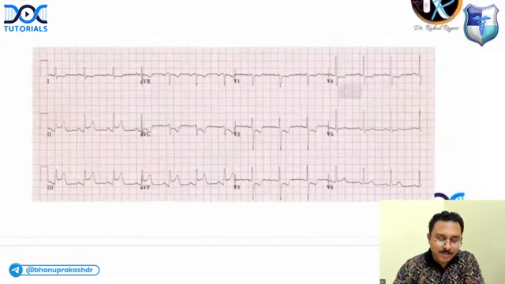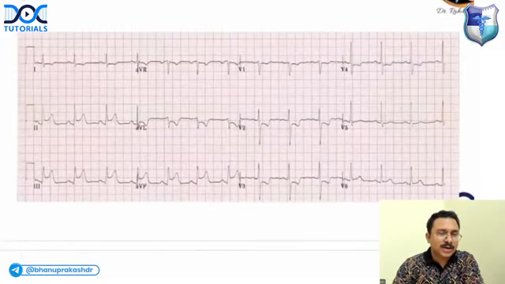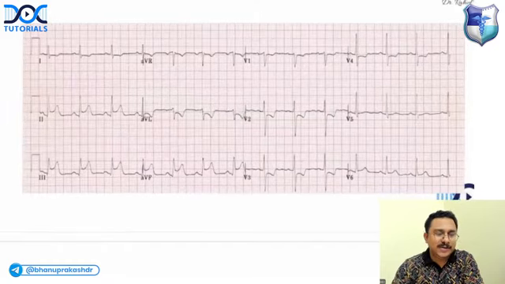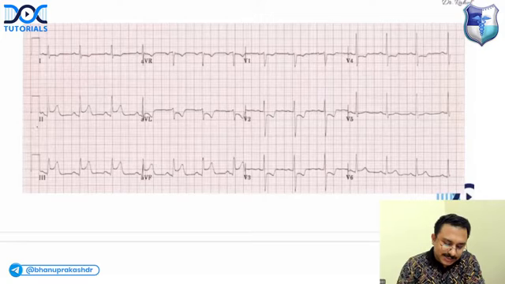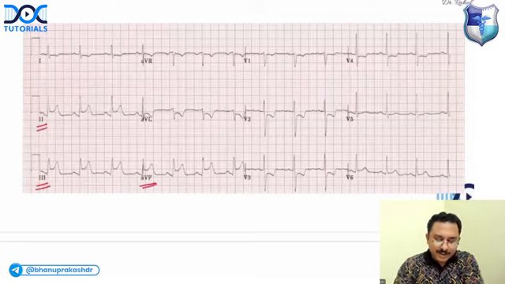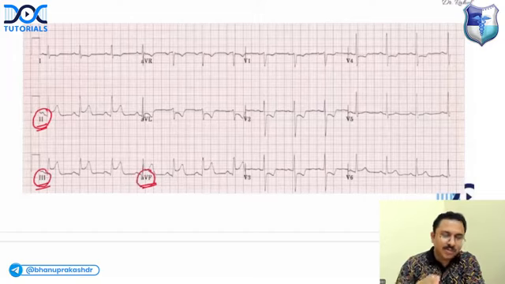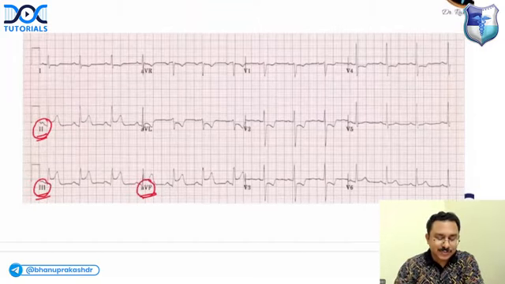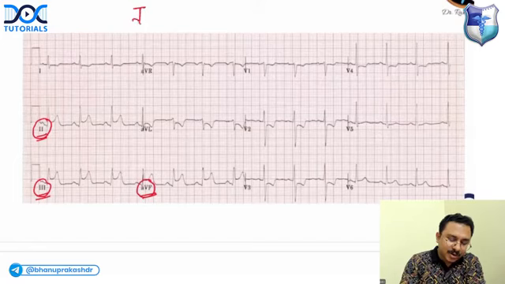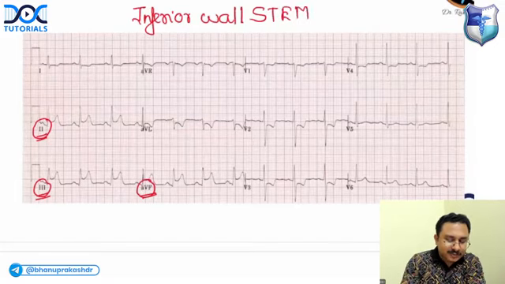What about this ECG? Which leads are showing ST segment elevation? Can you tell me? You can see there is ST elevation in lead 2, lead 3, and lead AVF. And there is some reciprocal ST depression also. But when you get ST elevation in lead 2, 3, AVF, what is the diagnosis? It is inferior wall ST elevation myocardial infarction.